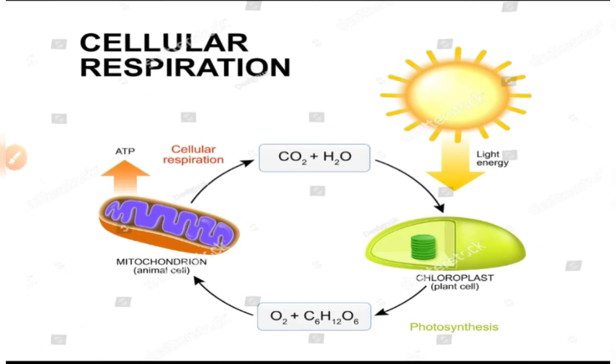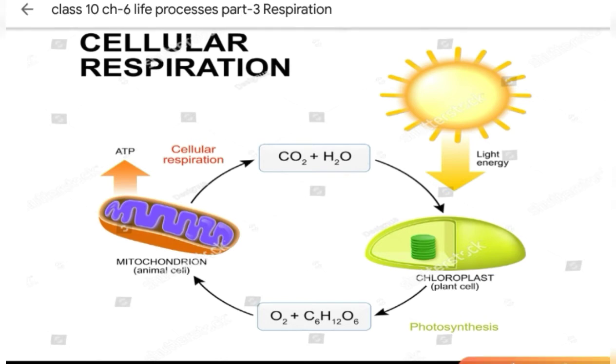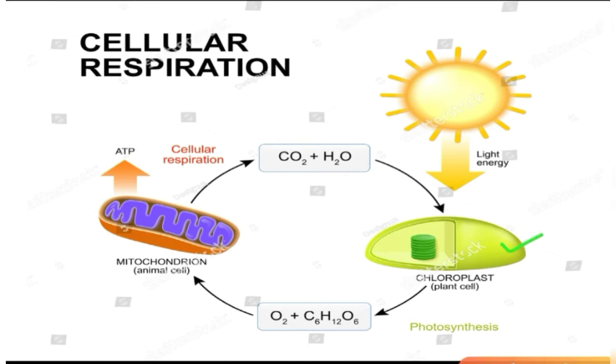About plants, we have also learned that in plants we have chloroplast. In the chloroplast we have chlorophyll. The chlorophyll harnesses the sunlight and forms glucose and oxygen. We have learned in the previous video that they form glucose and oxygen by utilizing carbon dioxide and water. This glucose and oxygen is utilized by the mitochondria which is present in the animal cell, and in the mitochondria this glucose and oxygen combine to form carbon dioxide and water.